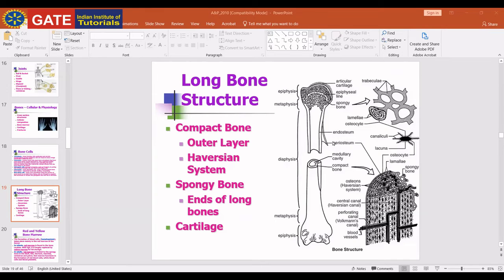Is the periosteum visible in the diagram? Yes, ma'am. Periosteum is a membranous tissue that covers the surface of your bones. The only areas it does not cover are those surrounded by cartilage, and where tendons and ligaments attach to the bone. It is the covering of the bone. And the Volkmann's canal connects the periosteum to the Haversian system.